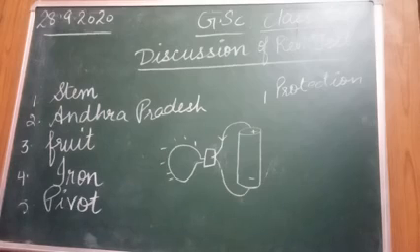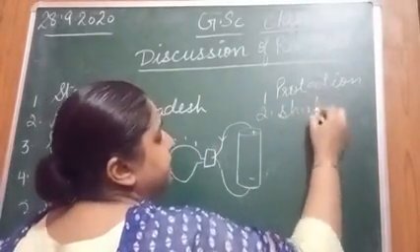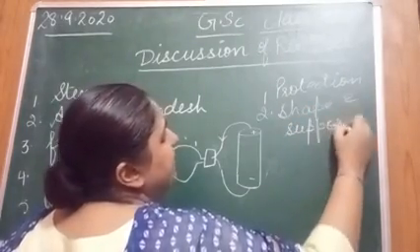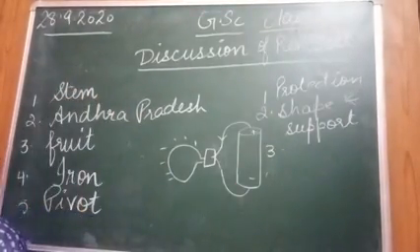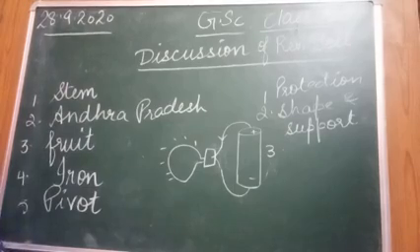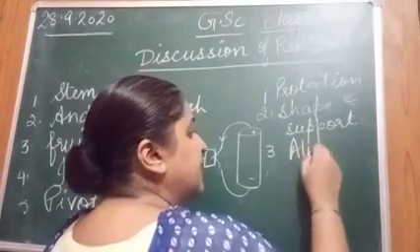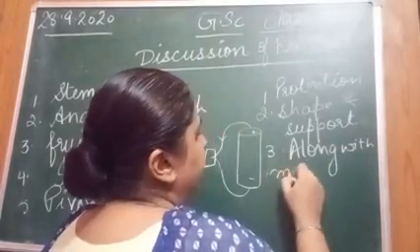Number 2, obviously it gives shape and support to the body. Number 3, it helps in movement of the body. Along with muscles, it brings about movement, right?